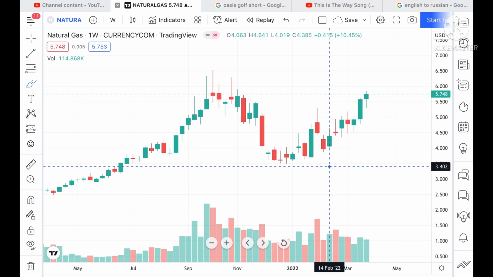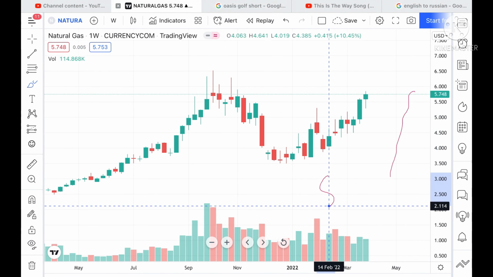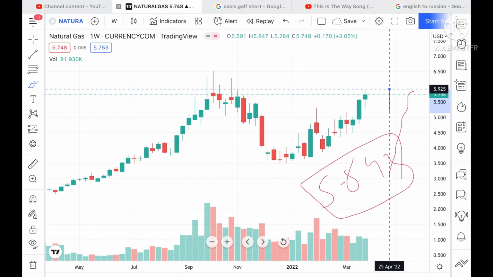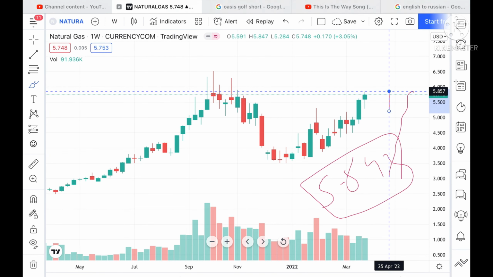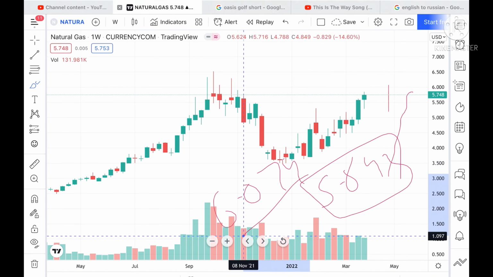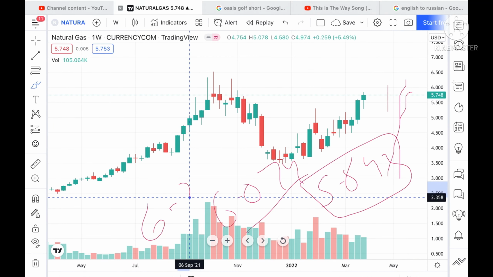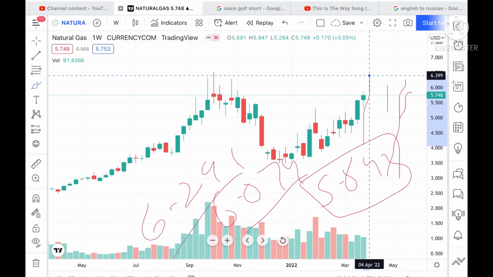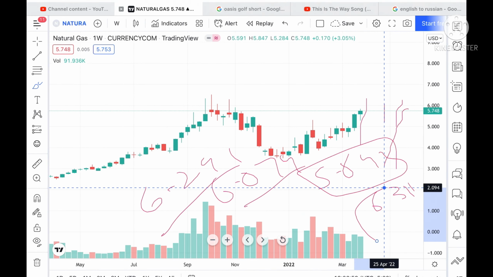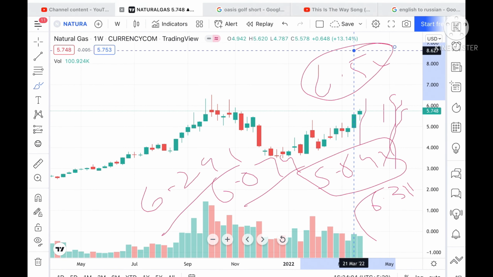Now what can we see in the coming week? Suppose the price sustains above this level, we can see it touch a level of 5.843. Suppose the price goes above this level, then it can go further upside towards 5.858, and from there towards 6.074. Once the price goes above this level, it can go further upside towards 6.291, and if it goes above this level, it can touch 6.331. Suppose it goes above this level, then it can go further upside towards 6.520.